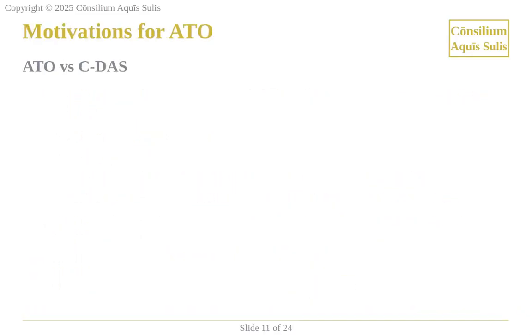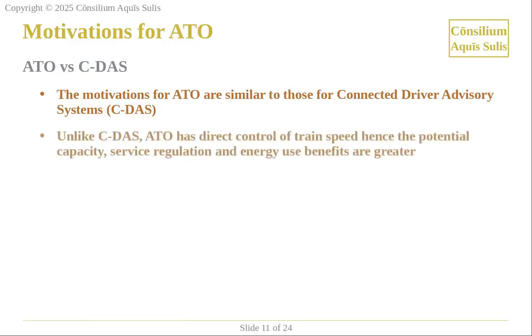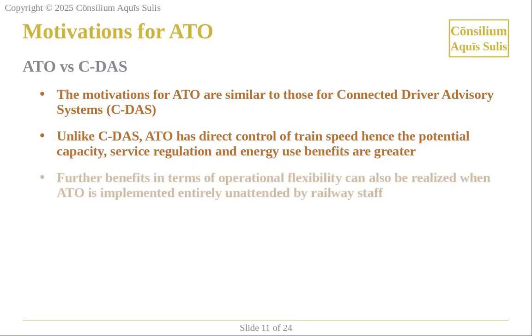The motivations for ATO are similar to those for connected driver advisory systems. However, the potential capacity, service regulation, and energy use benefits are greater for ATO as it has direct control of train speed. Further benefits can also be realized when ATO is implemented entirely unattended by railway staff, as vehicles can be stationed at strategic locations without the need for staff at those locations and brought into operational service when required.